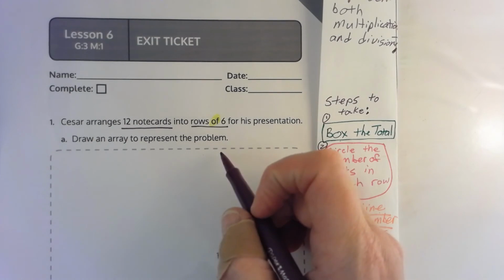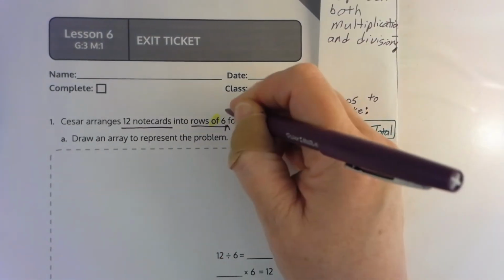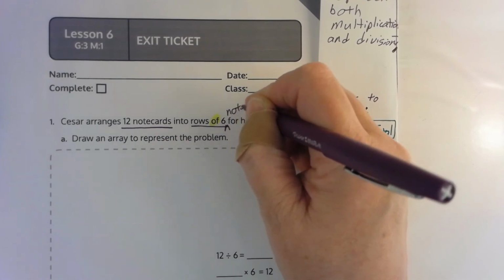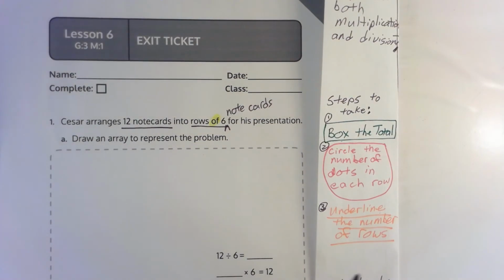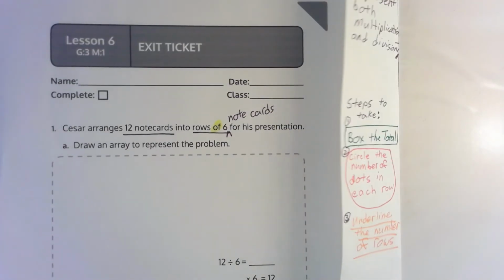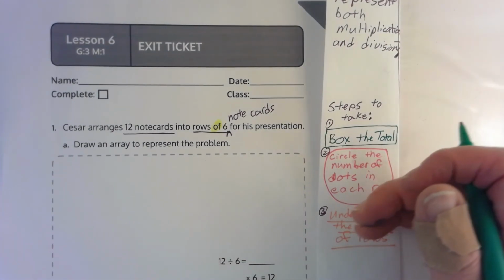Now this is a trick because they should put right in here 6 note cards. Okay, well, 6 note cards.